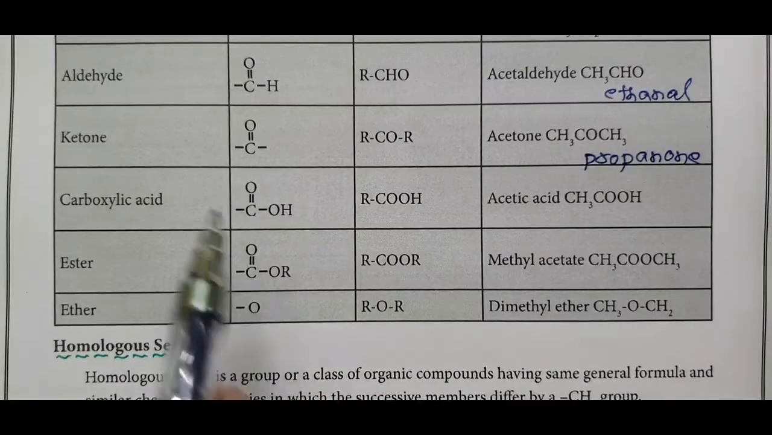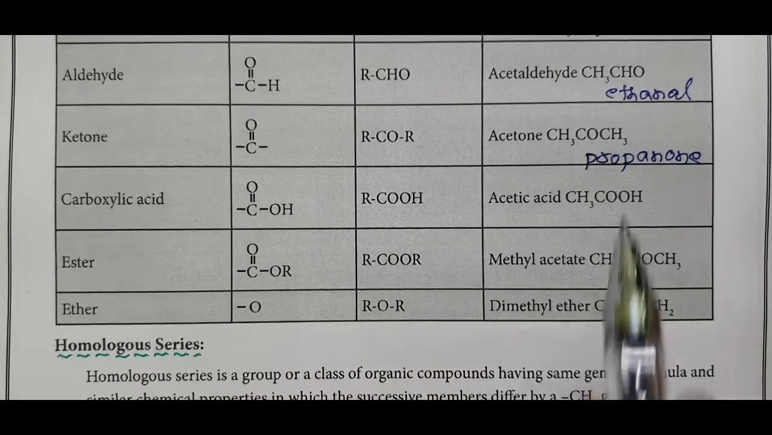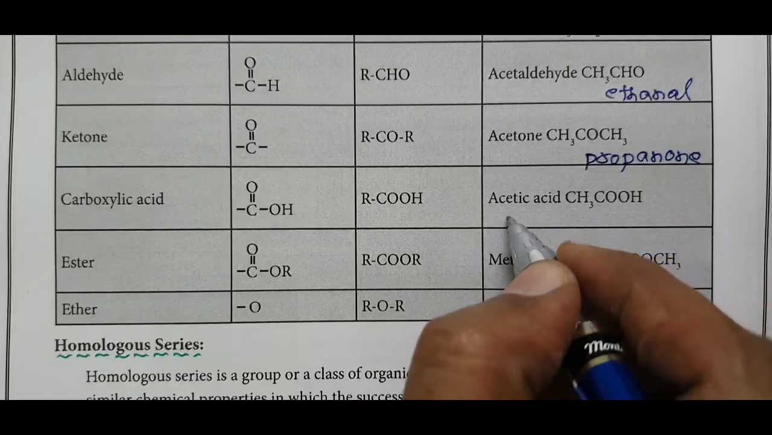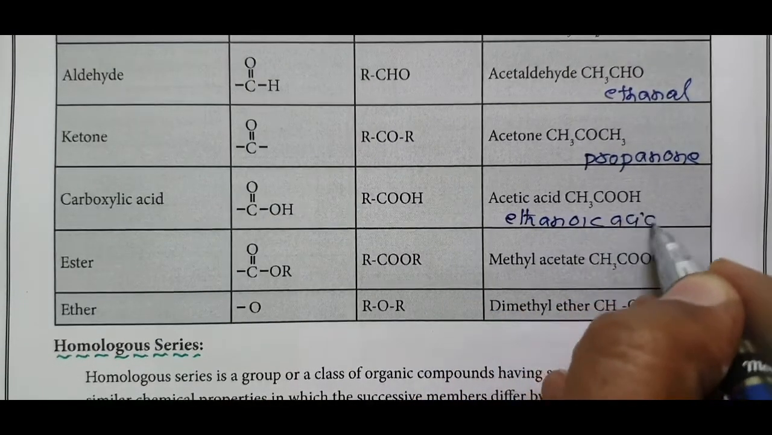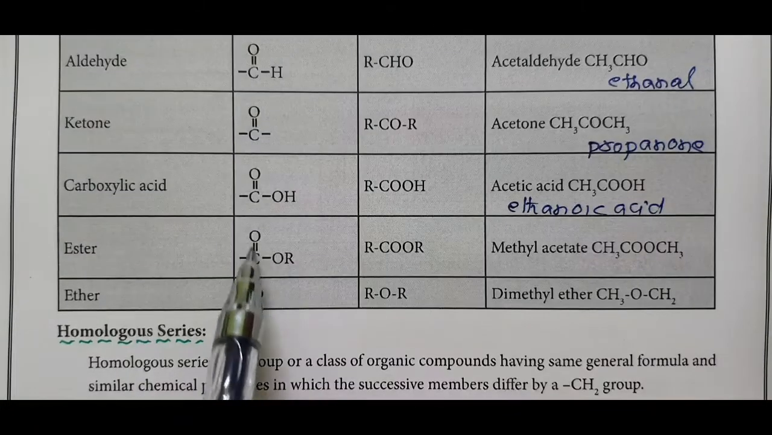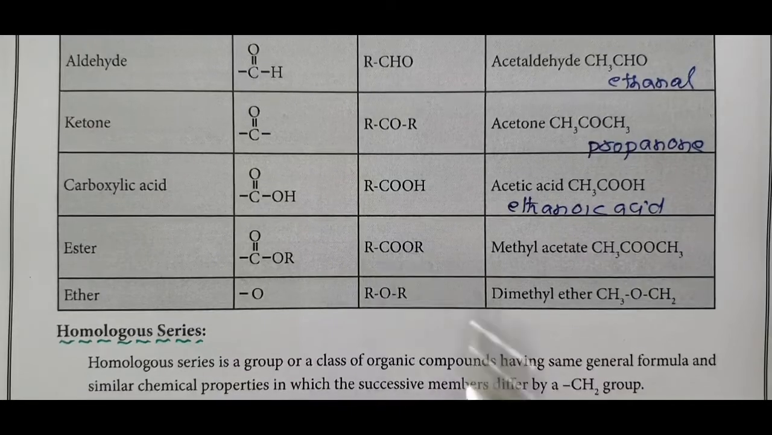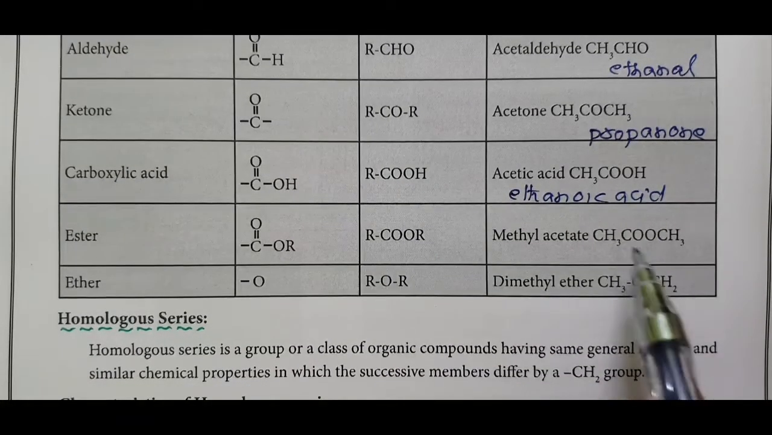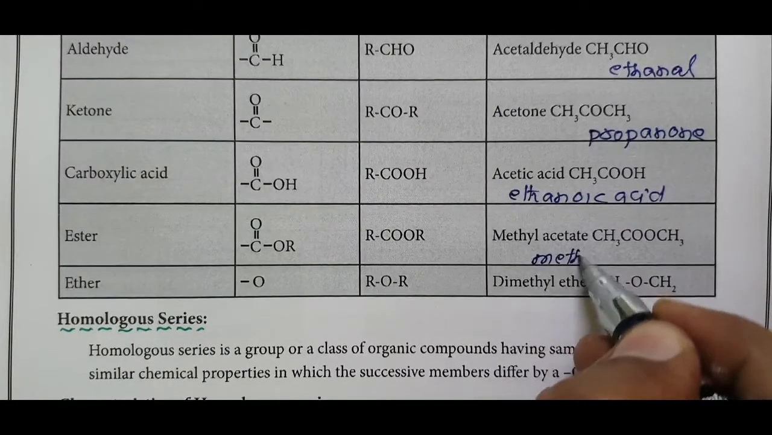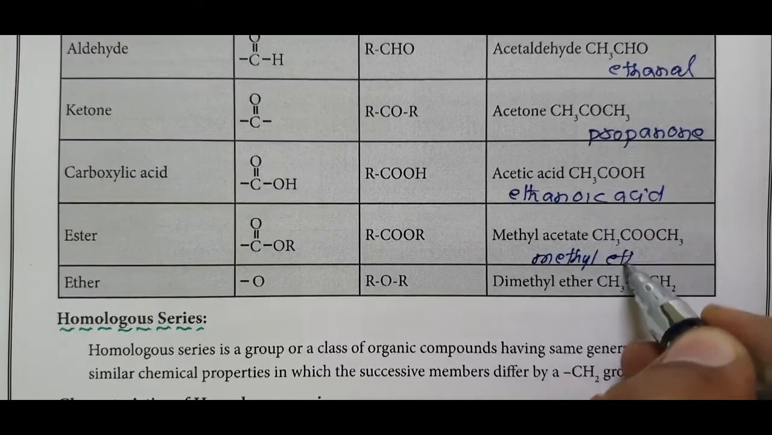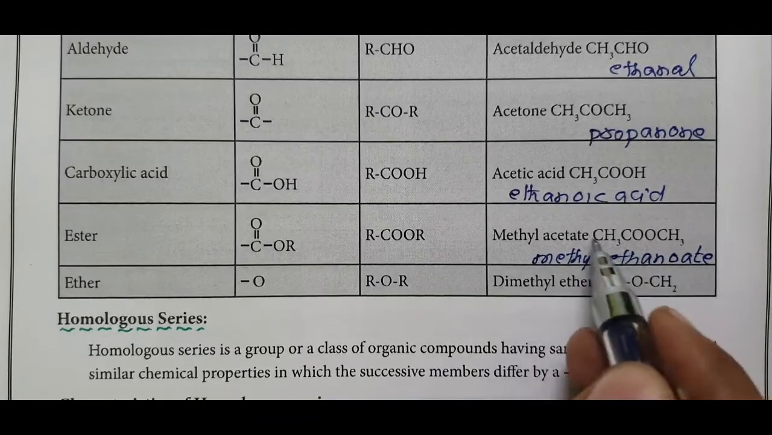Carboxylic acid: functional group COOH, common formula RCOOH. The second member of carboxylic acid is acetic acid. 2 carbons, eth; carbon-carbon single bond, ane; COOH, oic acid; ethanoic acid. Ester: COO is the functional group. Like ketone, if you add 2 alkyl groups, you will get ester. Methyl is attached to COO. This is your methyl, CH3. Here you have 2 carbon atoms, eth; carbon-carbon single bond, ane. Ester names end with oate: methyl ethanoate.